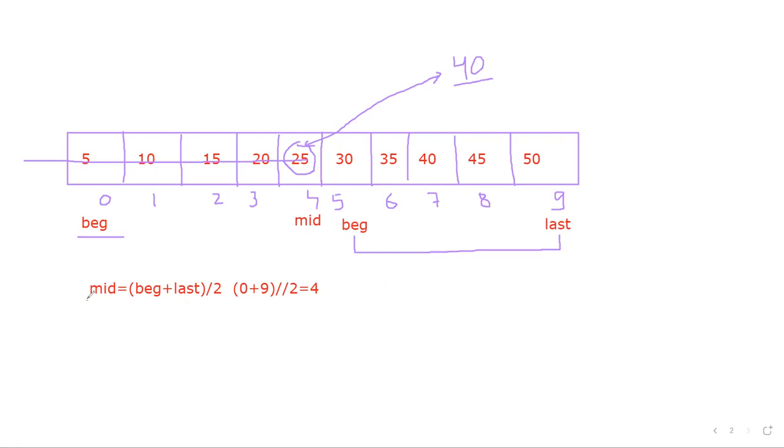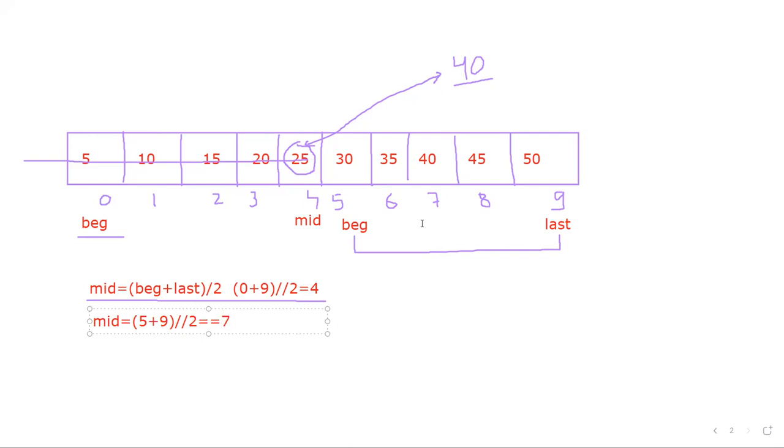And again, I'm going to repeat the same step. It means again, I'm going to find a new mid. Now again, my new mid is equal to beginning plus last divided by 2. But this time my beginning is 5 and my last is 9. So it will be 5 plus 9 whole divided by 2. Now what will be the answer? It will be 7.